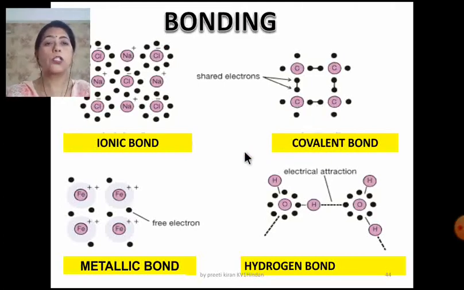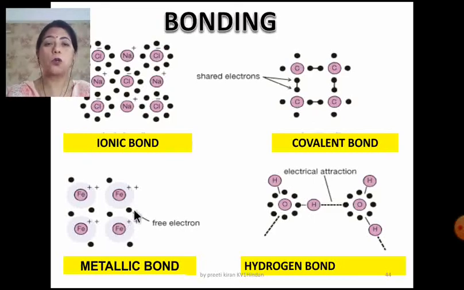Dear children, you all know that the ionic bond and the covalent bonds are very strong bonds. This is a metallic bond. Let me explain it again. Here the metal cations, they have lost their valence electrons and they are moving freely. These electrons are moving freely. You know that electrons are negatively charged and the metal cation is positively charged.